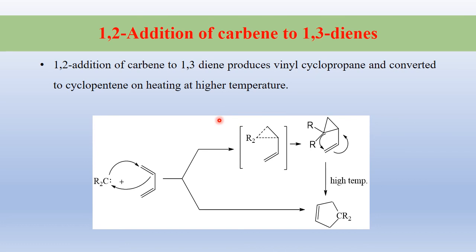Here it is a 1,2 addition of carbene to a 1,3-diene. It is the 1,2 position. When carbene is added to this double bond, vinylcyclopropanes are obtained, which under conditions of high temperature produce cyclopropene.